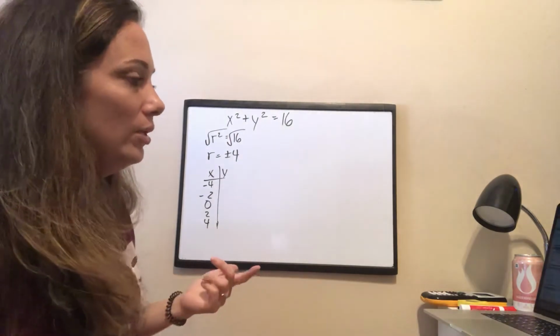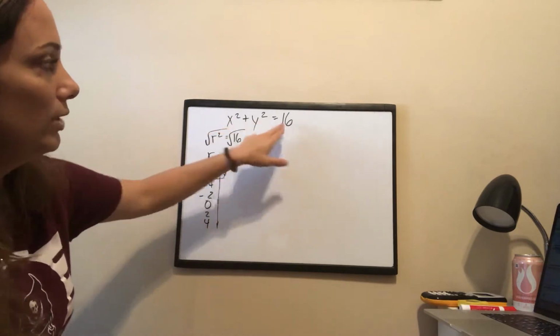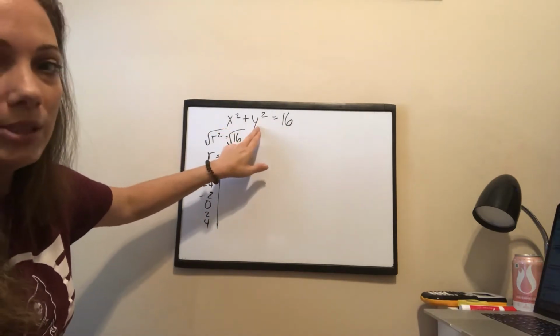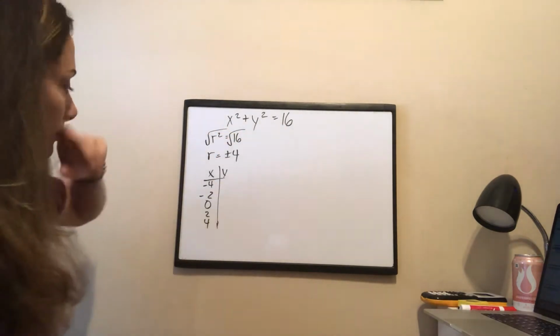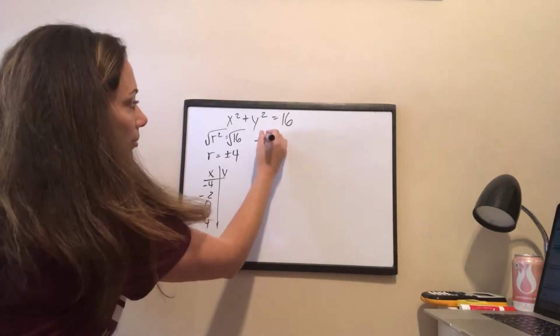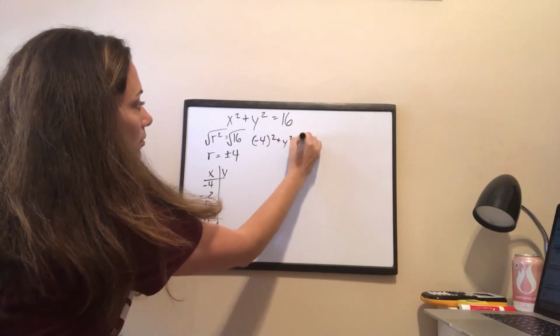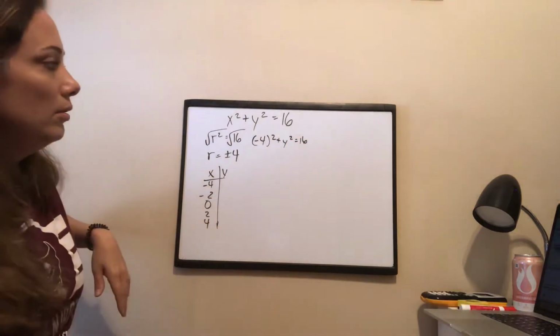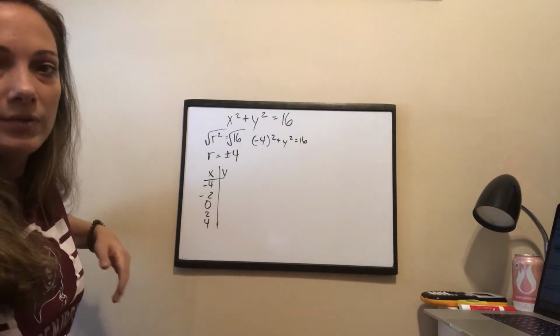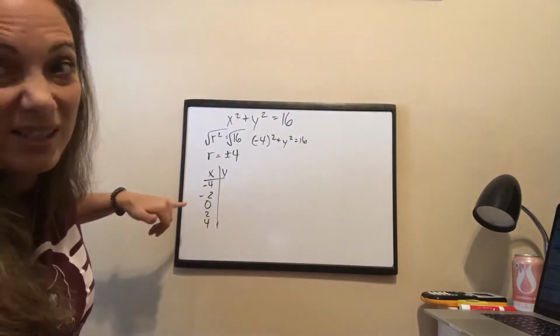All right, so now I'm simply going to plug this x value into my given equation and solve for the one missing piece, which is y. So when x is -4, let's plug it in and see what happens. What will my y be? Now I have set up a little Algebra 1 problem for myself. You use a lot of these in algebra.